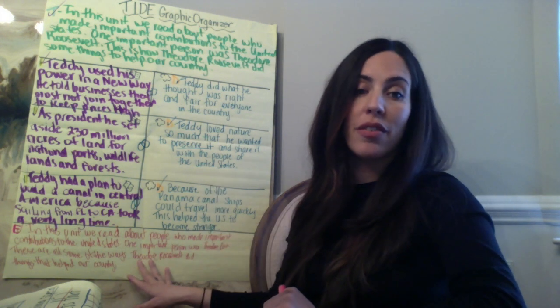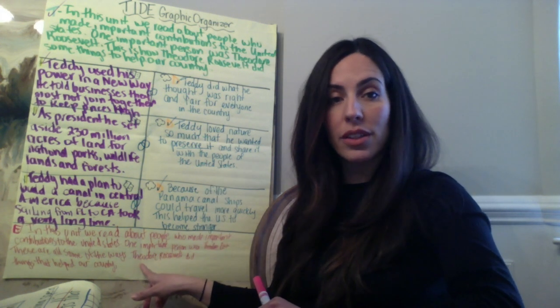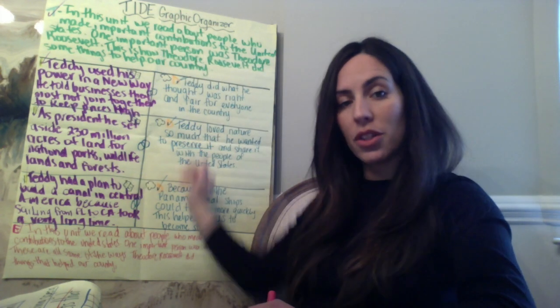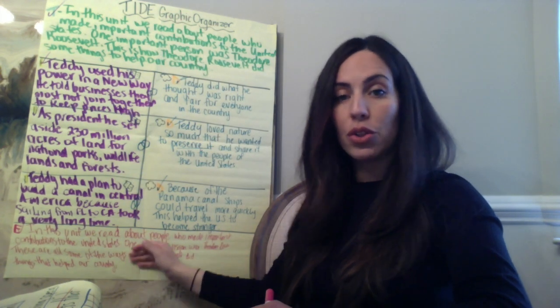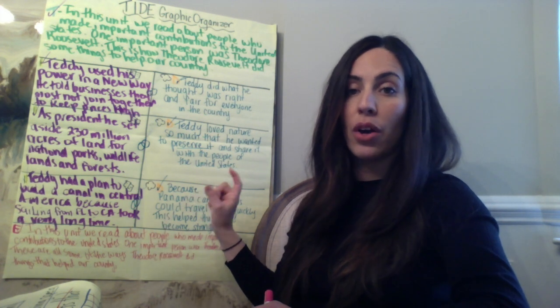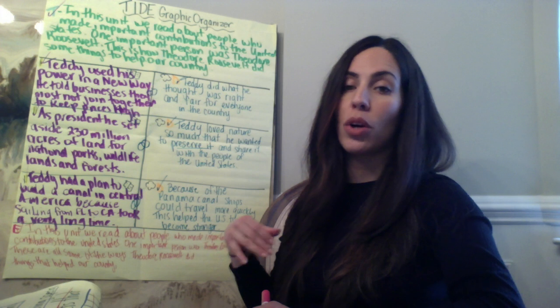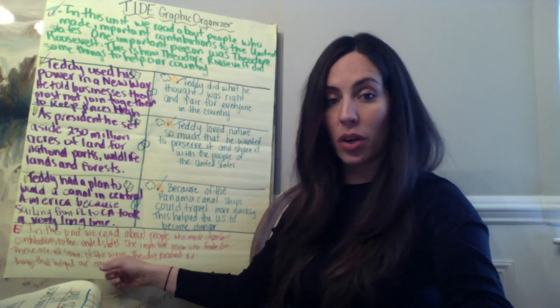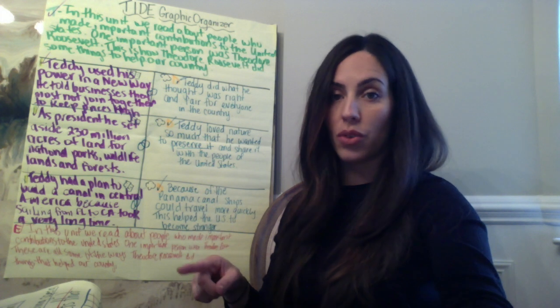So that's our final E. That's what you're working on today. So in one day we did T, then we did our I's, and we did our D. Today, all you're doing is working on the E, the last part of this writing piece. The next time we'll work on our editing and revision. So for today, just work on this part on your own graphic organizer.